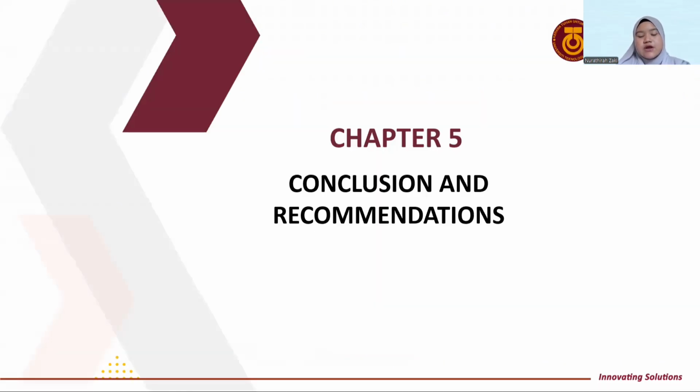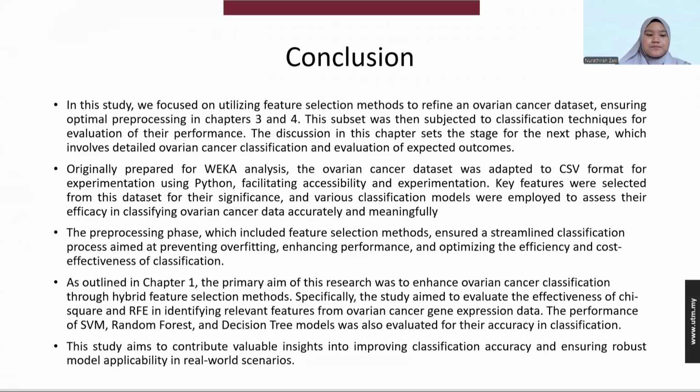In chapter 5, the conclusion and recommendation of this research are presented. The conclusion focuses on utilizing the feature selection method to refine the ovarian cancer dataset and enhance the optimal pre-processing from chapter 3 and chapter 4. The classification techniques are used for performance evaluation, and the next phase will involve details on ovarian cancer classification and evaluation of the expected outcome. Using the prepared Weka analysis, the ovarian dataset was converted to CSV file format for experimenting in Python.